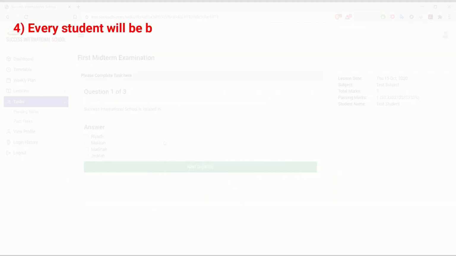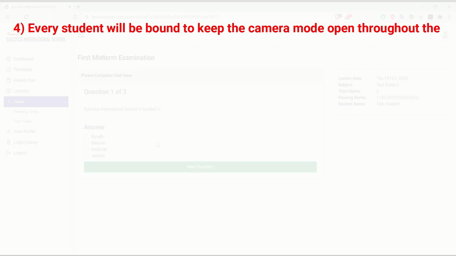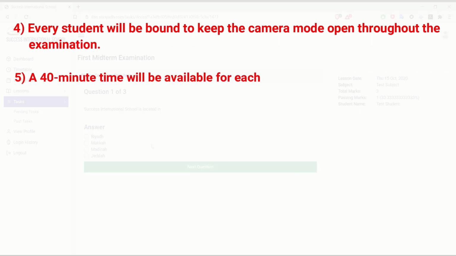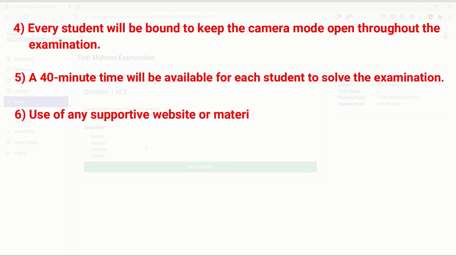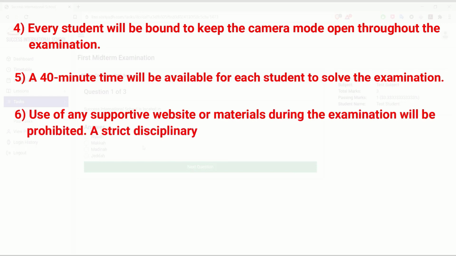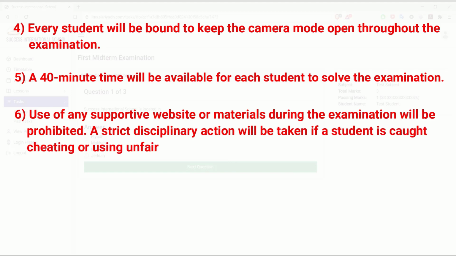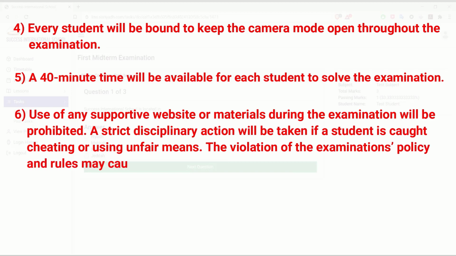Every student will be bound to keep the camera mode open throughout the examination. A 40-minute time will be available for each student to solve the examination. No use of any other website or material will be allowed during the examination. A strict disciplinary action will be taken if a student is caught cheating or using unfair means. The violation of the examinations policy and rules may cause a disqualification.